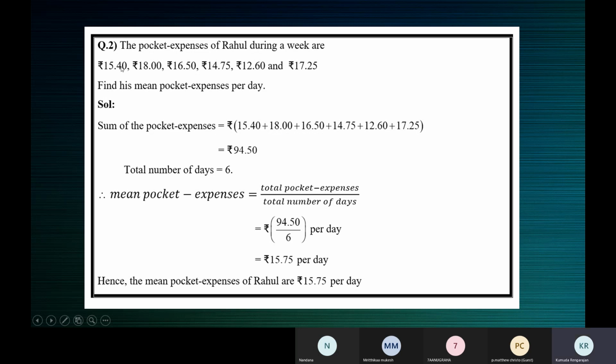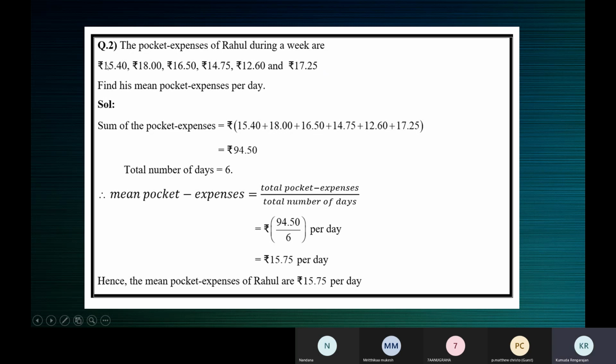Total number of days, because this is per day, no, pocket expense per day. This is on a particular day, second day, third day, fourth day, fifth day, and sixth day. Sunday he did not spend anything. He was at home. So here the number of days is 6. These numbers represent the pocket expenses of Rahul during a particular week. So there are 6 days, total number of days, 6 days.